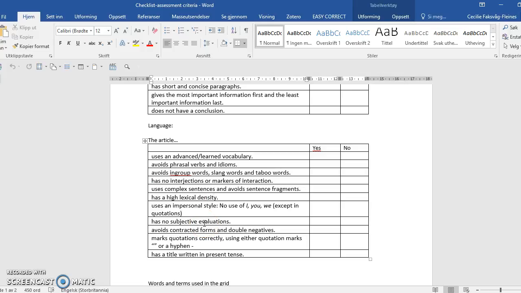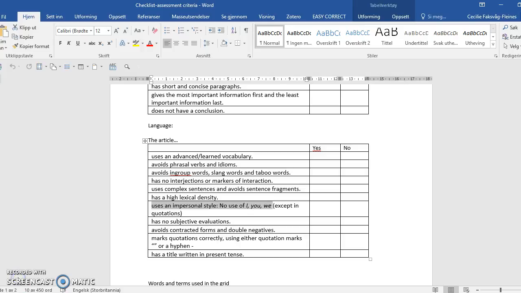I just wanted to have it at the back of your mind that you have to try and use formal language, and especially this one is important for a newspaper article. As a journalist, you should try to be neutral, and you should not show yourself in the text, which means that you shouldn't say I think or we believe or I have interviewed this person or something like that. You should never say I as a journalist. If you interview somebody, they can of course say I, so that's the only place where you can use I in the article.